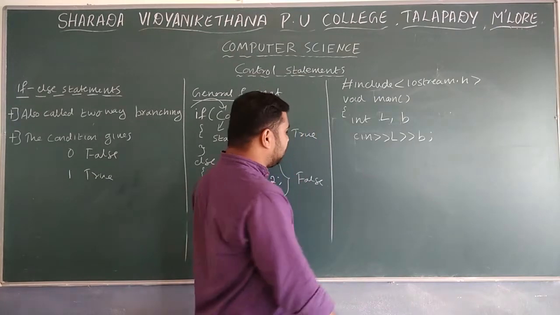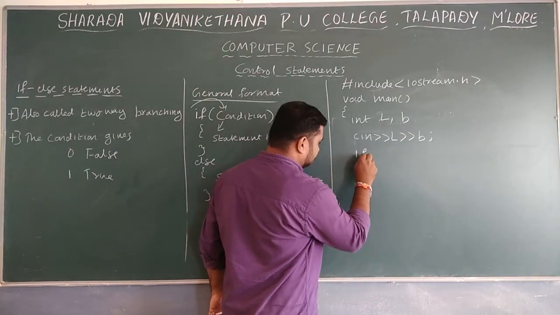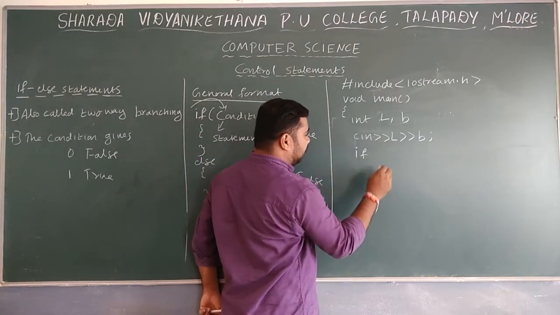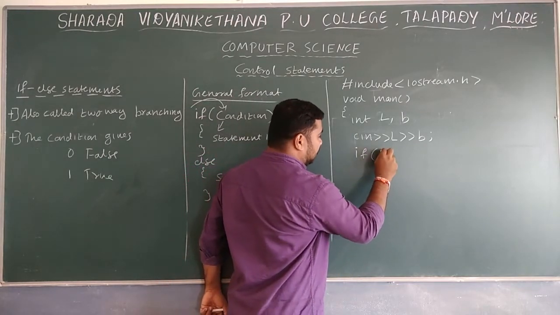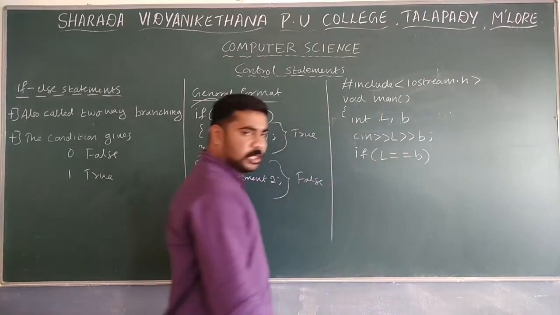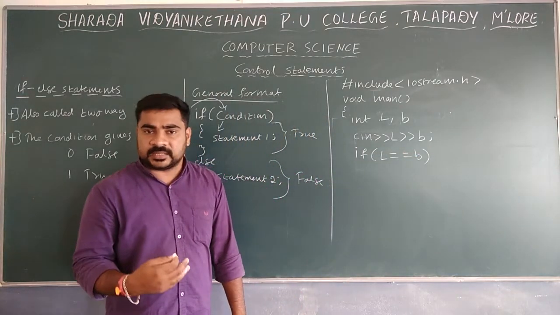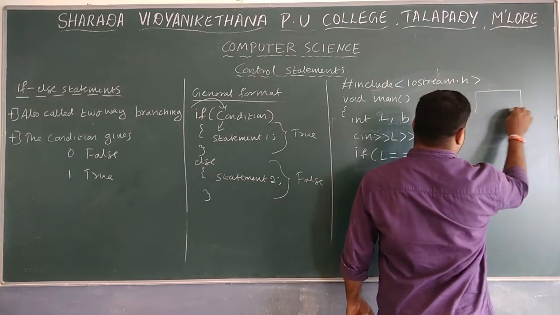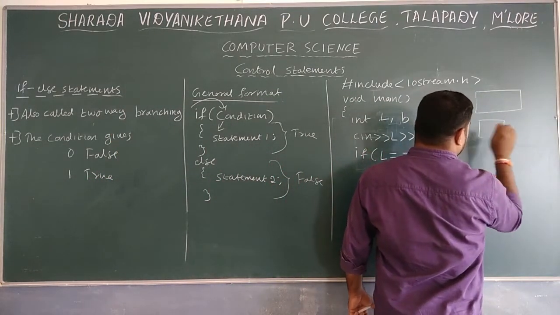After taking the data, you have to check with if. I am going to use the simple if else. In the open bracket, whether L is equal to B, length is equal to width. We are checking whether length is equal to width. See, remember, this is rectangular and this one is a square.